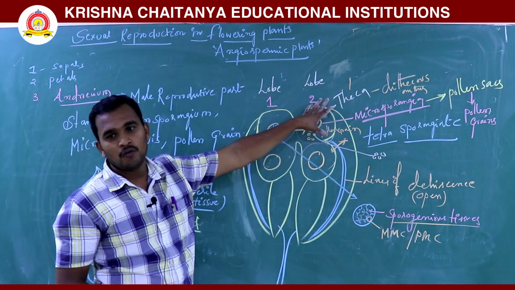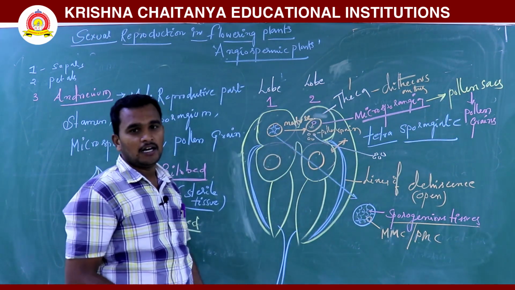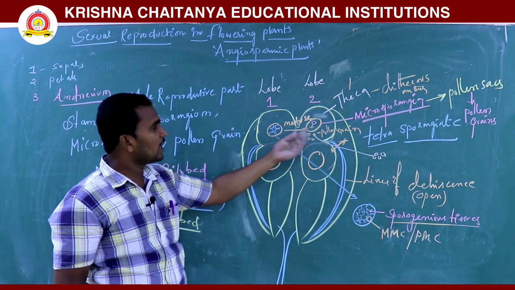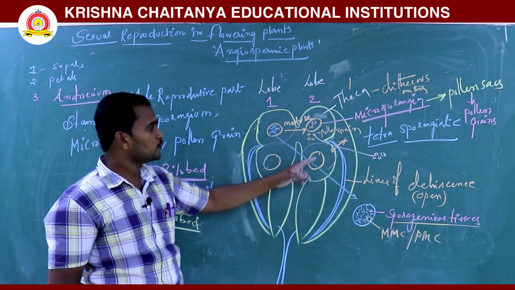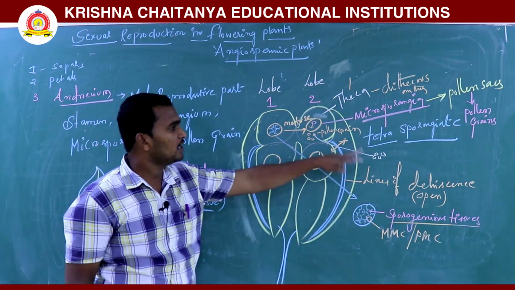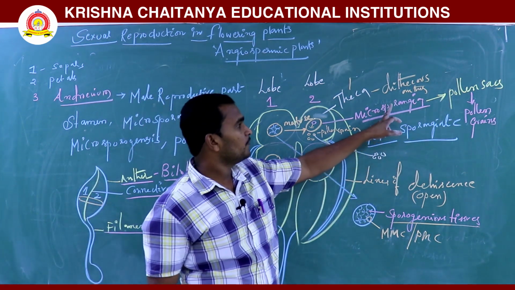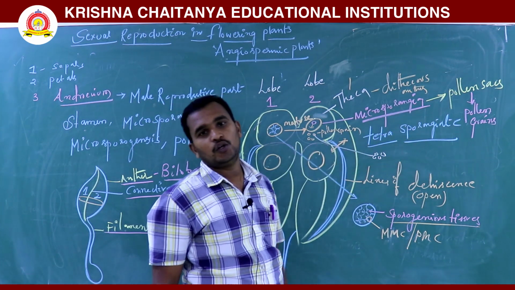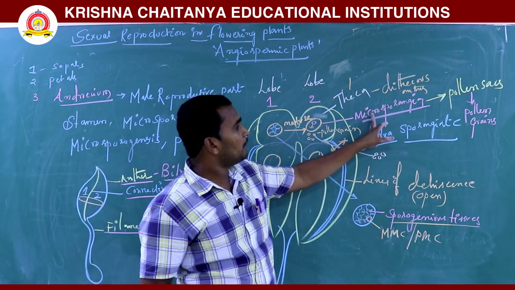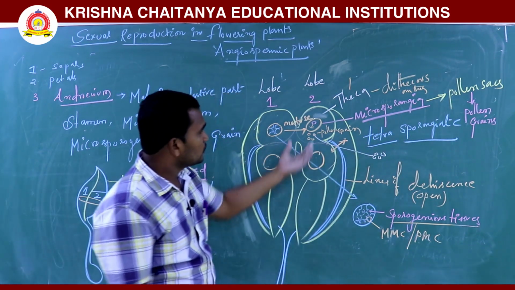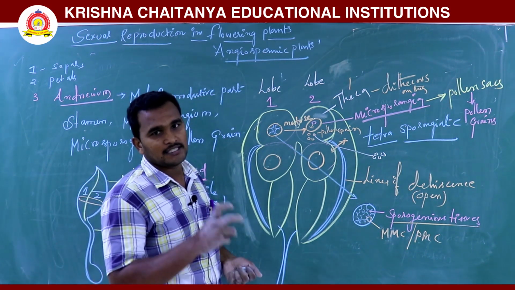Total how many thecas? 4 thecas are there, since each lobe contains 2 thecas. That's why we call it dithecous. Each theca contains 1 sporangium, which is called a microsporangium. 4 sporangia, that's why it is called tetrasporangiate. When the anther is fully matured, the microsporangia are converted into the pollen sac, in which pollens are packed.